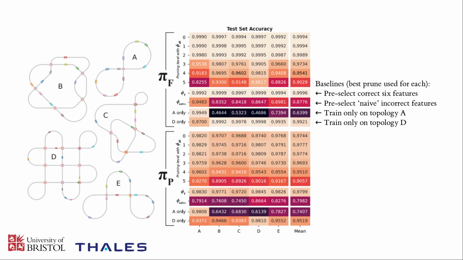For pi-p, which is the more complicated controller that we can only hope to ever partially model, the maximum accuracy that we get to is around 97.5%. Because this policy isn't itself a decision tree, we might not expect to actually be able to get higher than that. One of our baselines involves supplying the 6 features used by the fully imitable controller, the simpler controller, actually providing them up front.